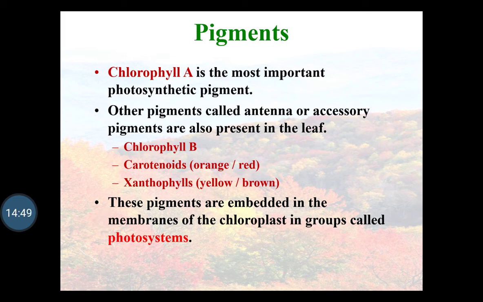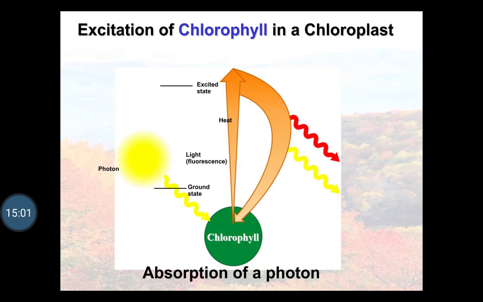These photosystems are of two types: photosystem 1 and photosystem 2, which cause the entrapment of light energy, or the harvesting of light. That is, due to the absorption of light, the excitation of chlorophyll takes place in the chloroplast.